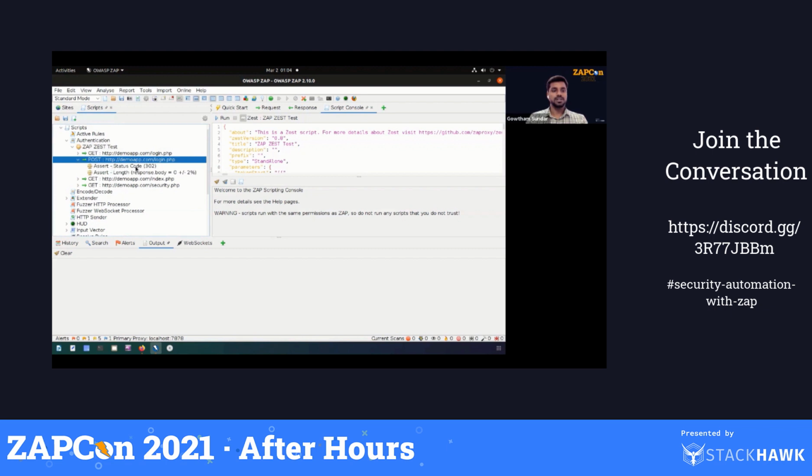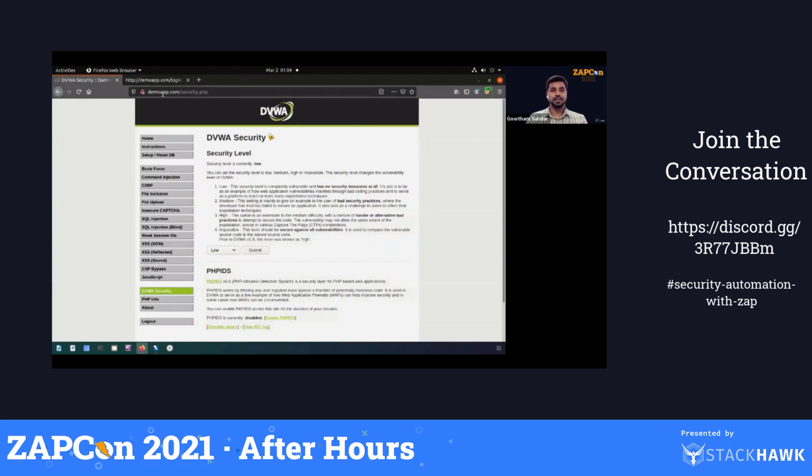So you can see the assertion, right? I told it what the status code should be and what the response is. If you want, you can delete it. Before that, I need to show you what a dynamic token is here.